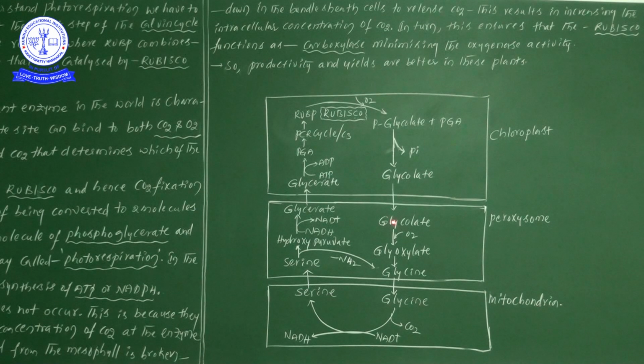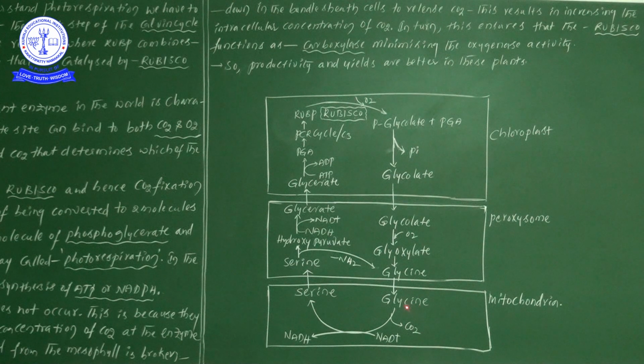There, by receiving one molecule of oxygen, it is converted into glyoxylate, and one H2O2 also comes out when oxygen is involved. Now glyoxylate is converted into glycine in the peroxisomes.